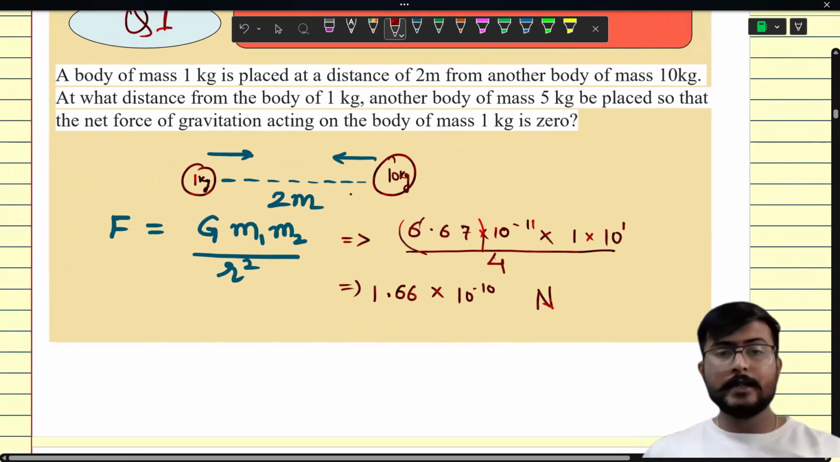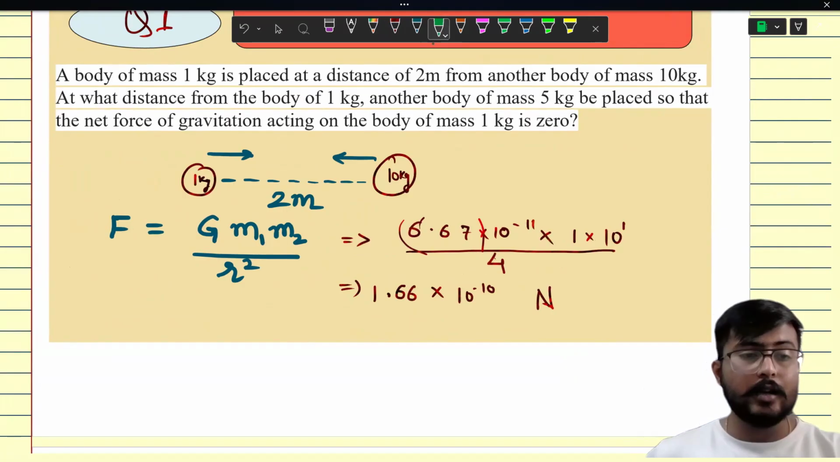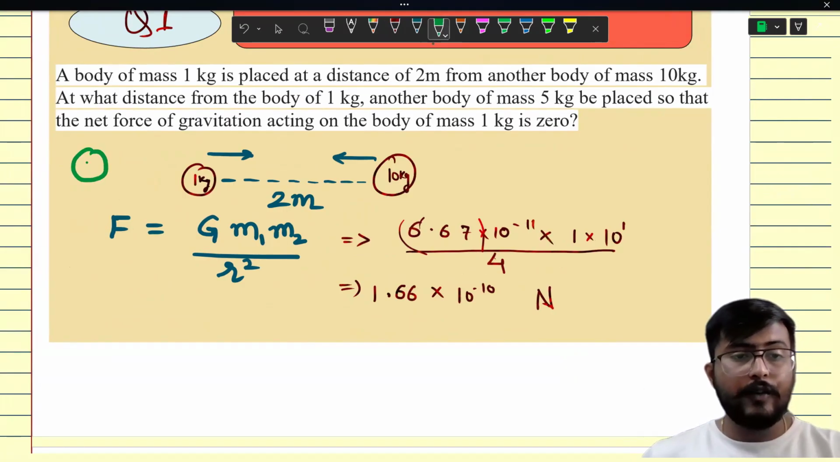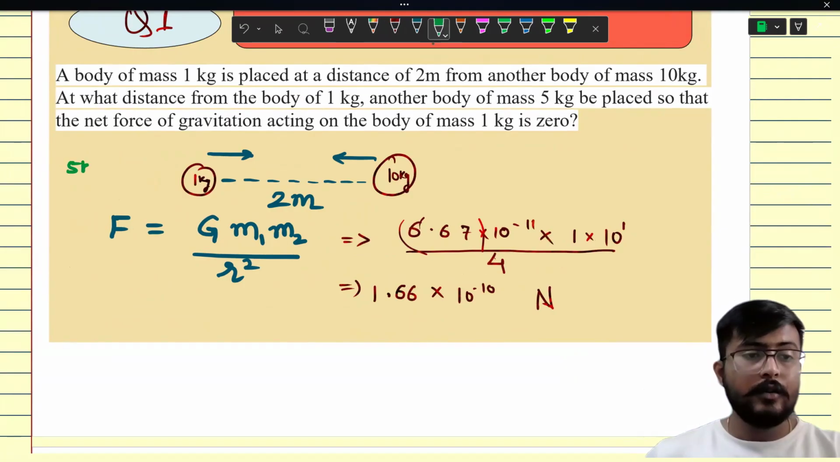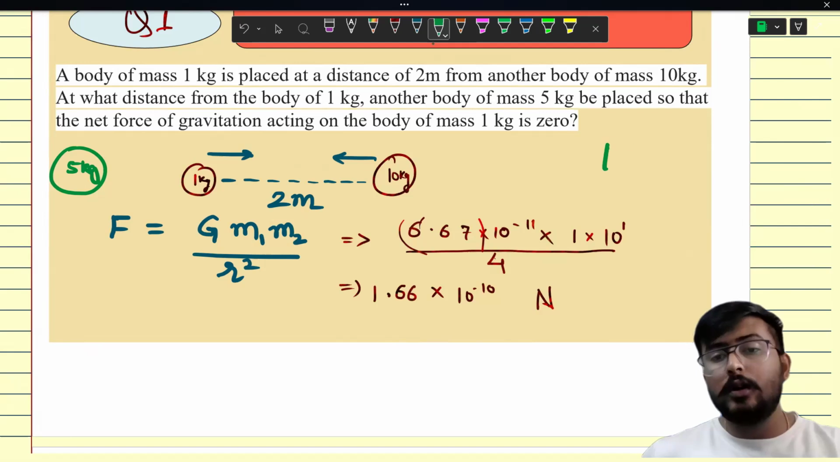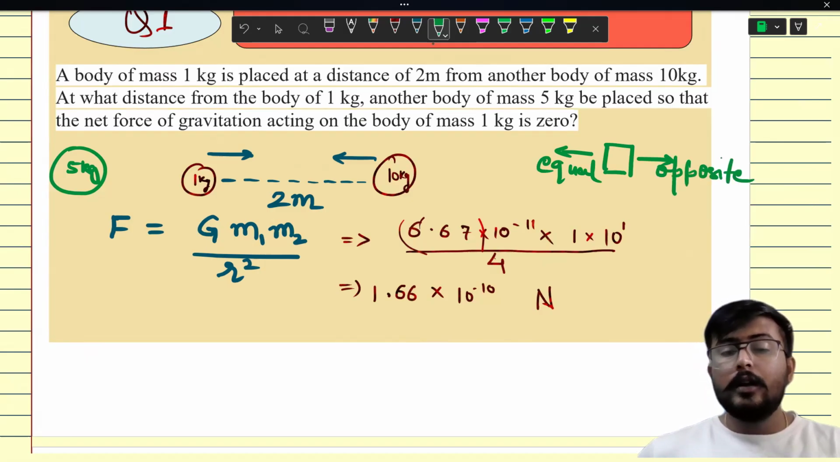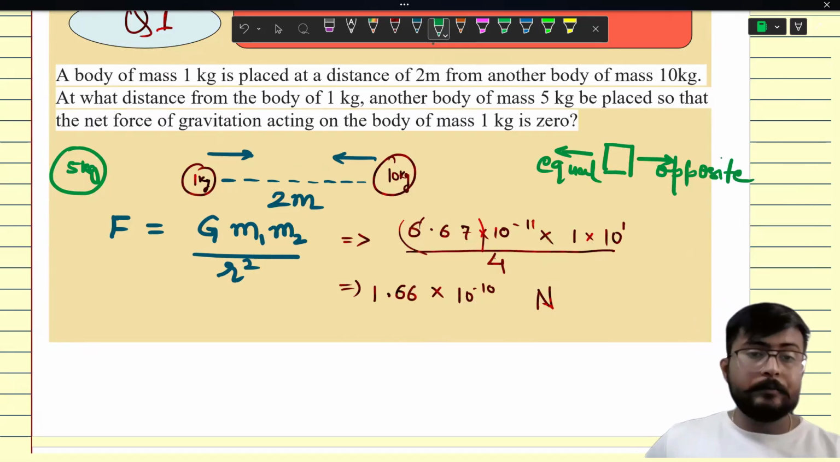Now, the additional question is where should we place the object? There's one more object that we are talking about. Where should we place another object of 5 kg mass so that this 1 kg body will experience zero gravitational force? If you want a body which does not experience any net force, that means the forces applied on it are equal and opposite in both directions, then only it will not experience any net force, right?